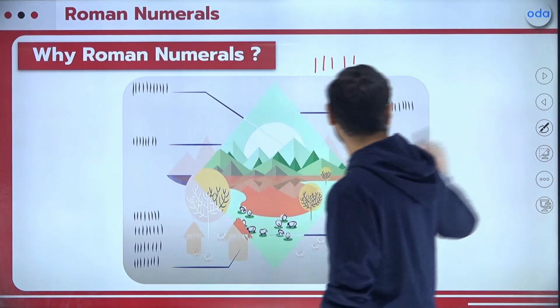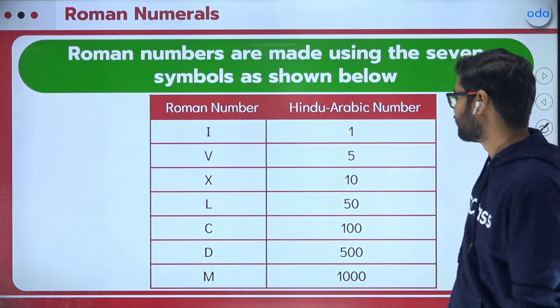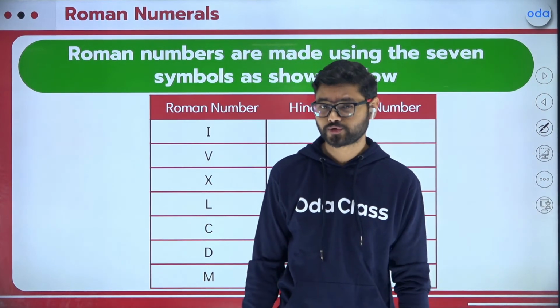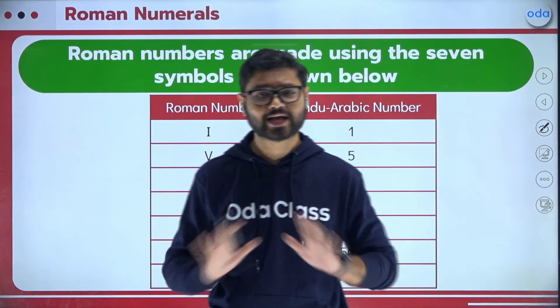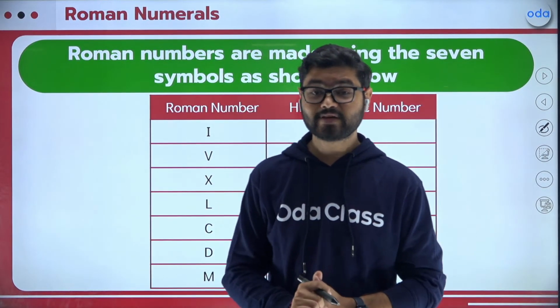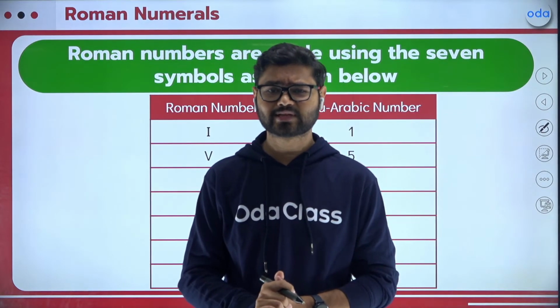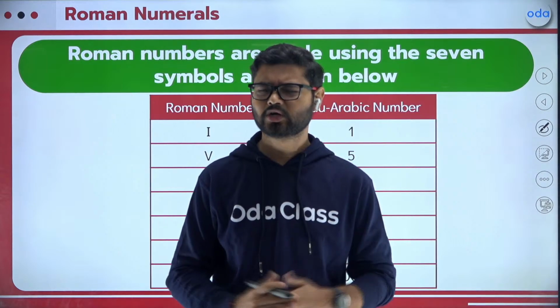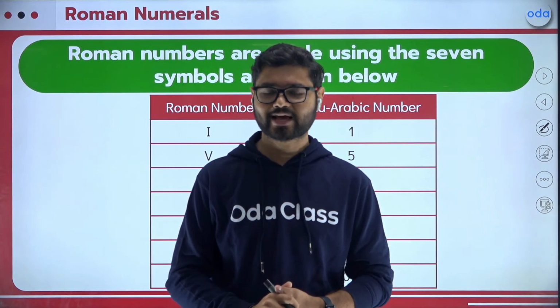Simply remember that there are 7 symbols which we are going to use. If we learn these 7 symbols, we can represent each and every number with the help of Roman numerals. What are these 7 symbols? Let's have a look.